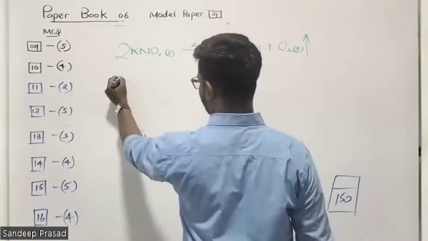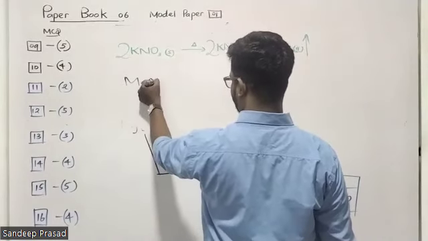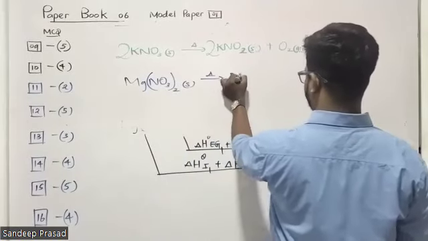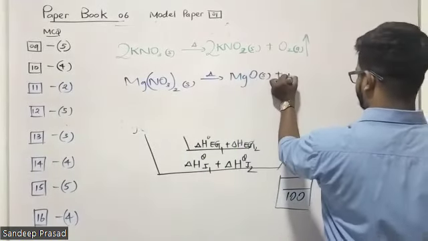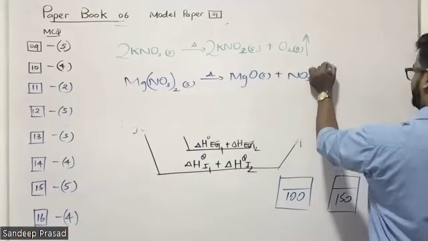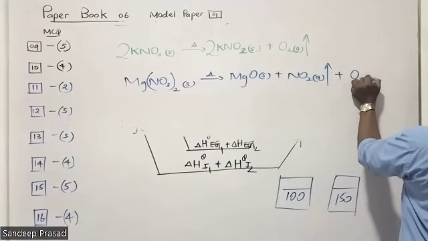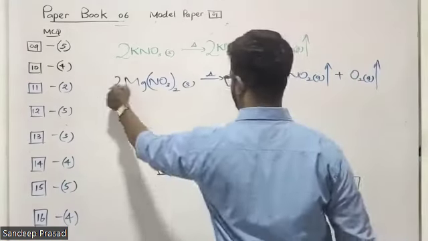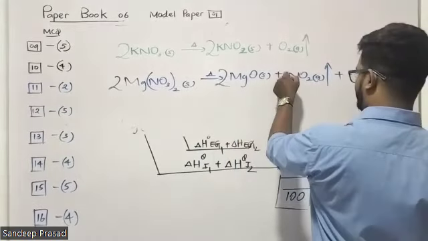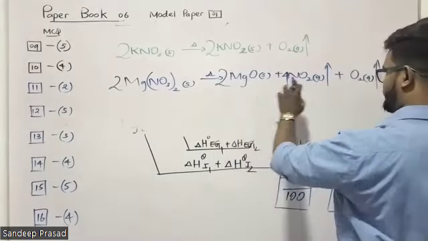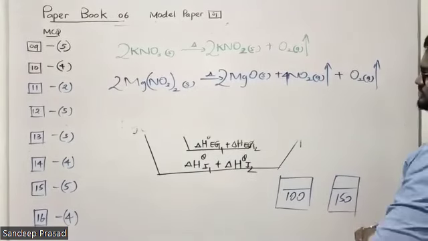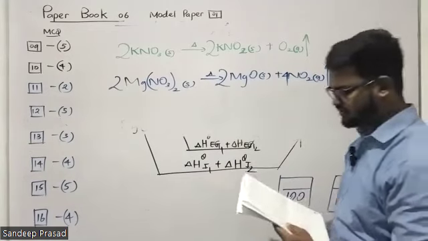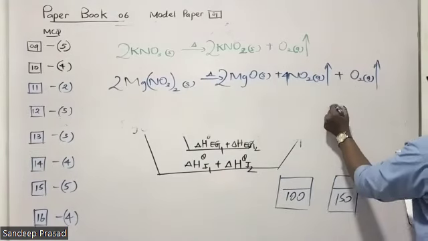In group number 2, for example, if I take magnesium nitrate, the thermal decomposition is like this, producing magnesium oxide, nitrogen dioxide gas, which is reddish brown gas, and oxygen gas is also liberated. In order to balance this one, we can put 2 here, nitrogen 4. So 8, 10, 12, the reaction is balanced. So that is not always giving 2 gases. Statement A is wrong.